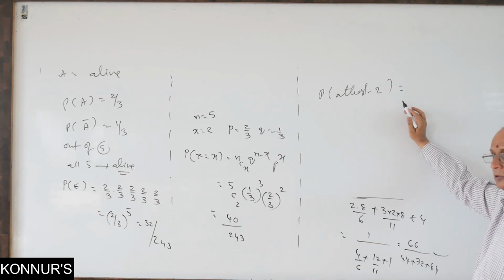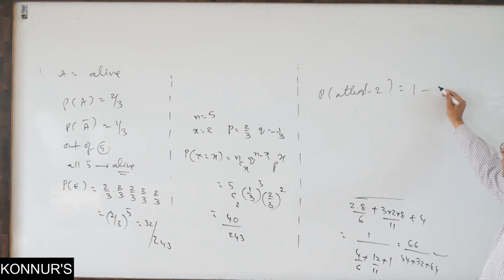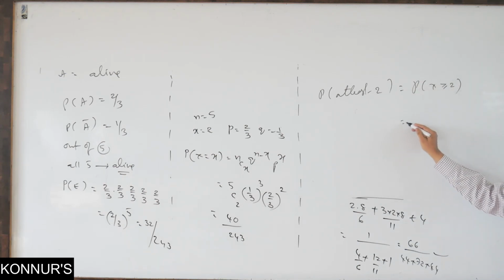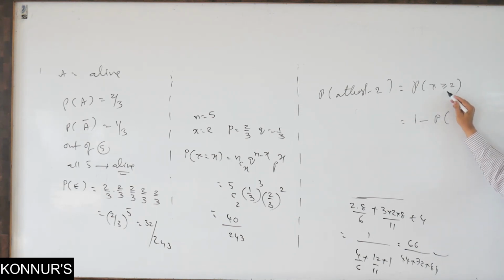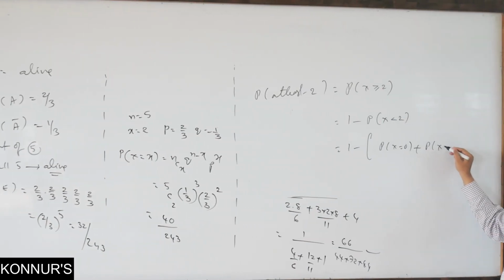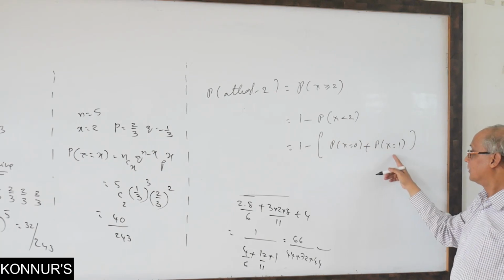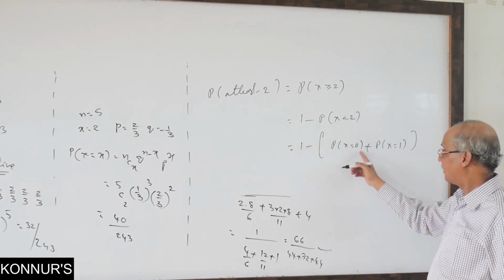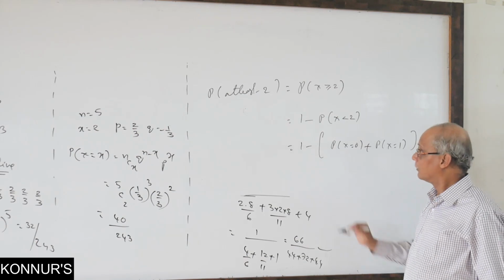So you go to the complement, which is smaller in size: 1 minus. What is its inequality meaning? P of x greater than or equal to 2 is equal to 1 minus the complementary event. What is the complement? By De Morgan's law, the complement of greater than or equal to 2 is less than 2, before 2 but not 2. How many are there? Either none of them or one of them. This way of writing is the probability mass function, and then 1 minus.